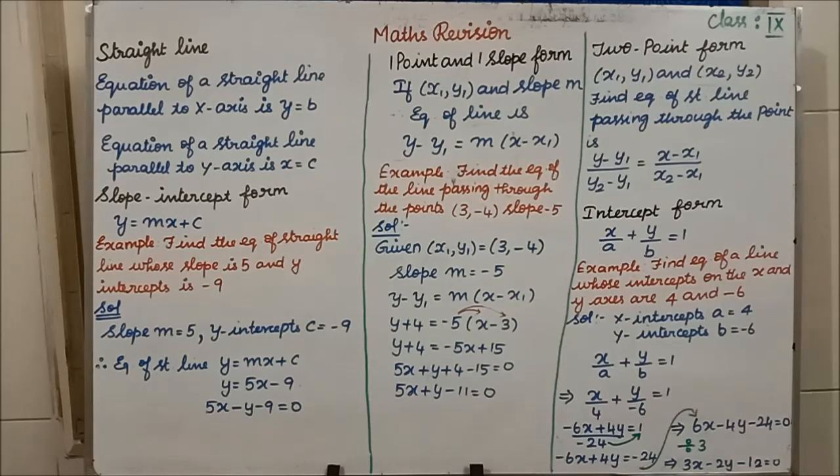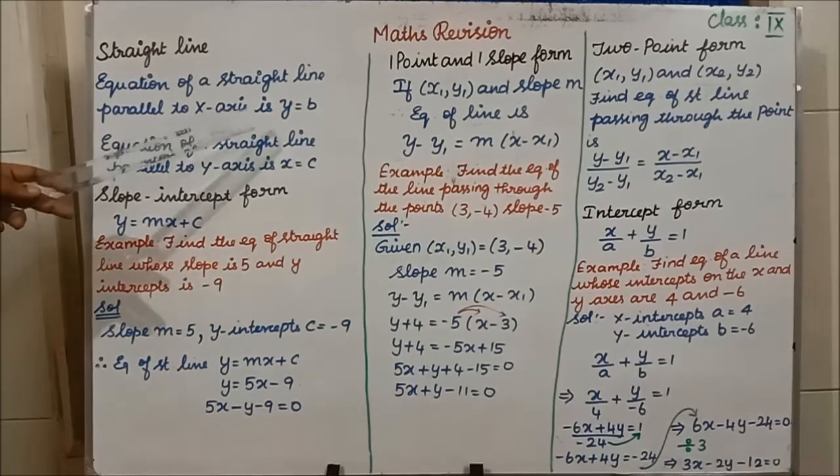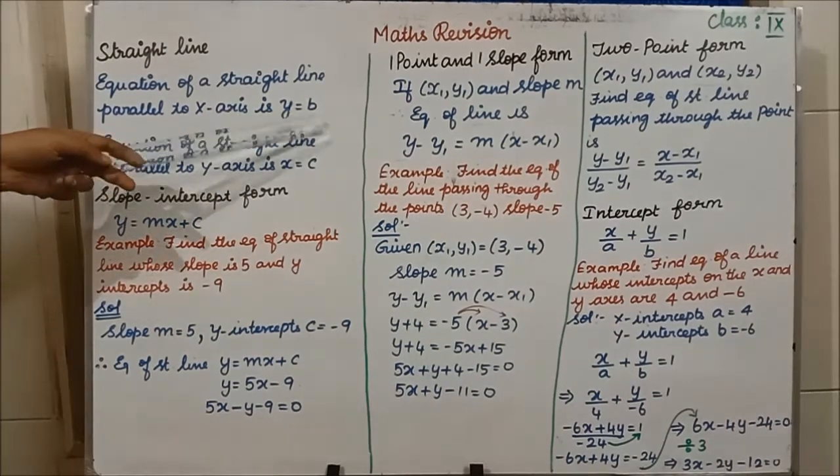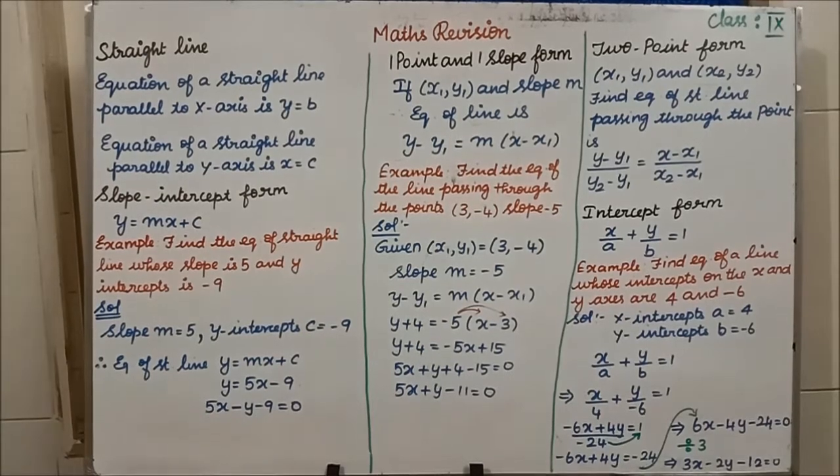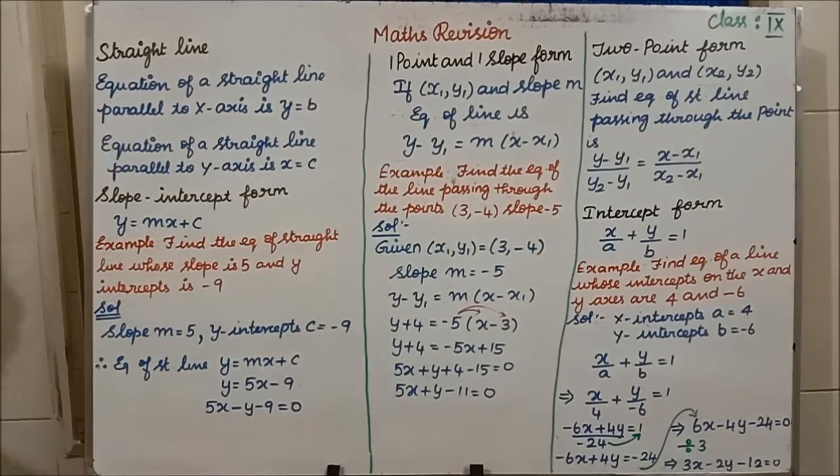Now we'll start. Students, when they are asking you to find the equation of a straight line parallel to x-axis, it means y equal to b. They'll give you the point and ask for the equation of a straight line parallel to x-axis. If the point is suppose 5, 7, the equation of the straight line is y equal to 7. Like that you have to write, and then that 7 you have to take inside, which means y minus 7 equal to 0 you will get. Clear? You have to frame the equation.